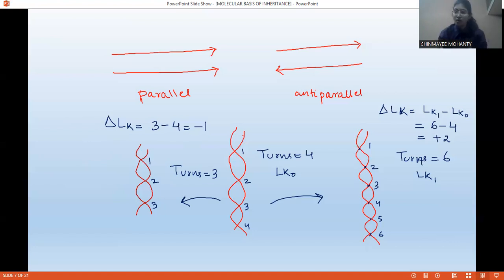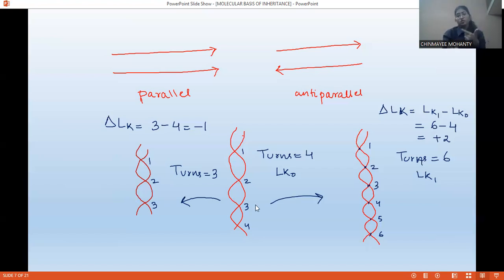Positive supercoiling कब होगा? जब number of turns बढ़ेगा, उसे हम बोलेंगे positive supercoiling. जब number of turns घटेगा, उसे हम बोलेंगे negative supercoiling. And always remember, जब हम difference calculate करते हैं, हमेशा final से initial करते हैं, initial से final नहीं. Final से initial आपको subtract करना है, then only you are going to get the difference. If the difference value is positive, then it is called positive supercoiling. If the difference value is negative, then it is called negative supercoiling. I hope it is clear. So what is supercoiling, and what is positive supercoiling, and what is negative supercoiling?